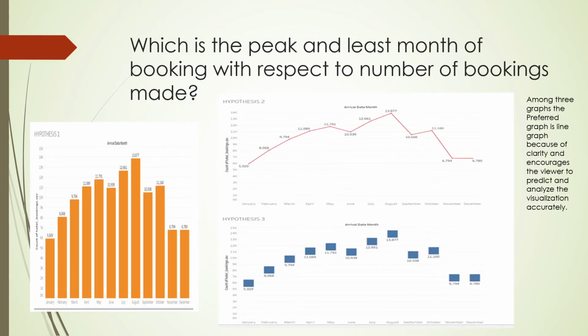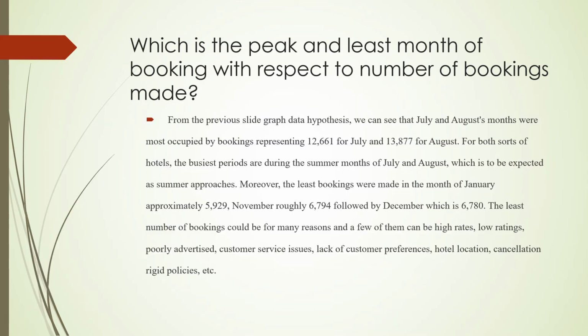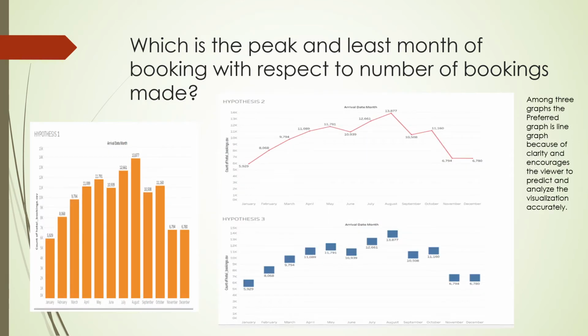So here is the question, to explain the hypothesis. Firstly, the question is which is the peak and least month of booking with respect to the number of bookings made. Here we can see there are 3 graphs. The 3 graphs are made based on clarity. Among the 3 graphs, we can see that the preferred graph is the line graph because of clarity, and it encourages the viewer to predict and analyze the visualization accurately.